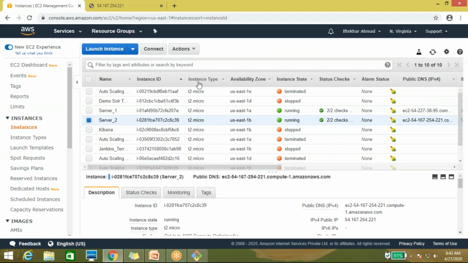Now it's showing server B. So I have created 2 servers.